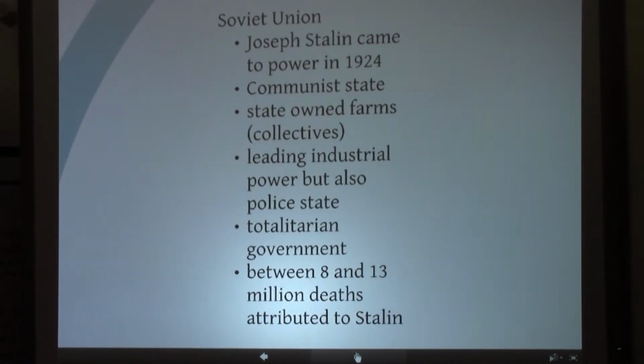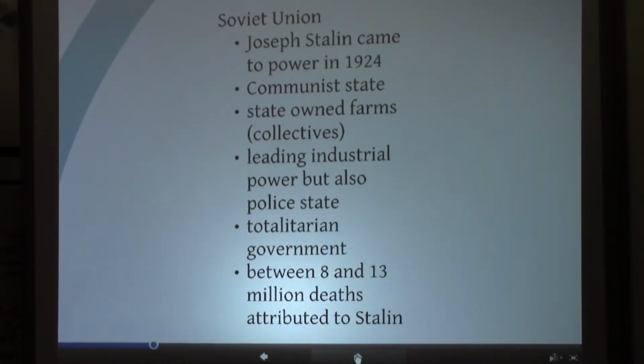They became collectives. The government also took over industry. The Soviet Union became a leading industrial power, but we should remember that it was also a police state, a totalitarian government, a government with complete control over its citizens. Individuals had no rights, and the government put down all opposition. It's believed that while Stalin was in power, between 8 and 13 million people were put to death in the Soviet Union.